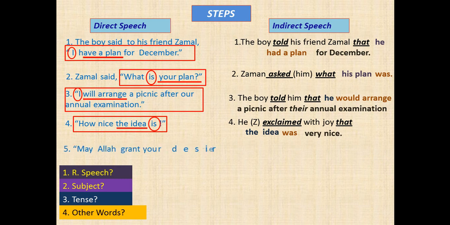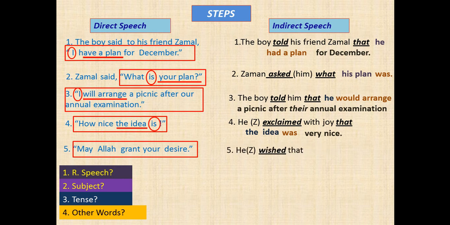Now here comes the final speech of the passage. May Allah grant your desire. It is an optative sentence. You know how the reporting verb and inverted comma are changed for optative sentence. Here it is, he wished that.